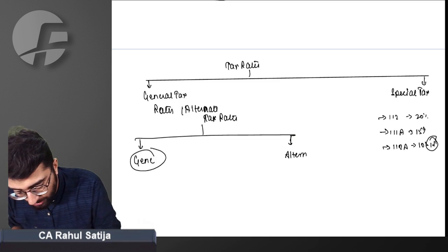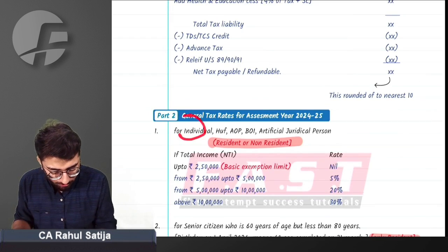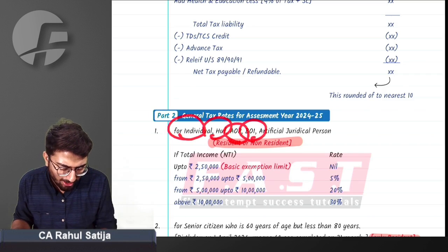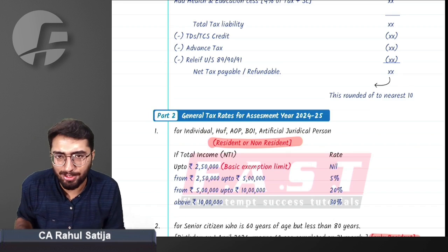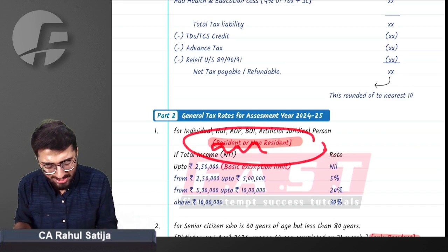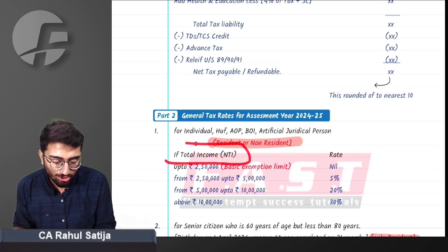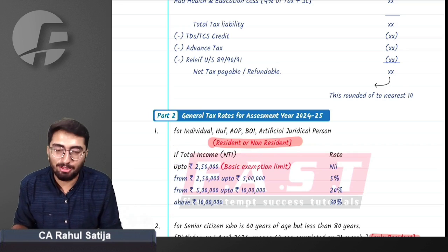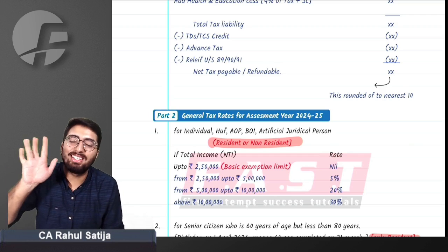First of all, any individual, HUF, AOP, BOI, artificial juridical person, whether resident or non-resident, not relevant. If his net total income exceeds the basic exemption limit, his income is liable to be taxed. What is the tax rate?